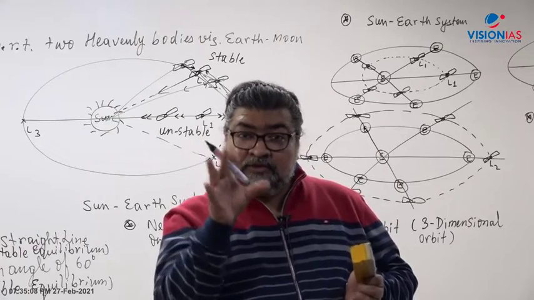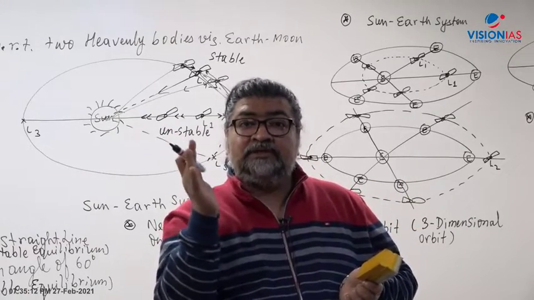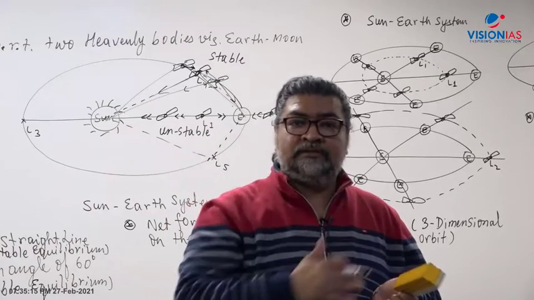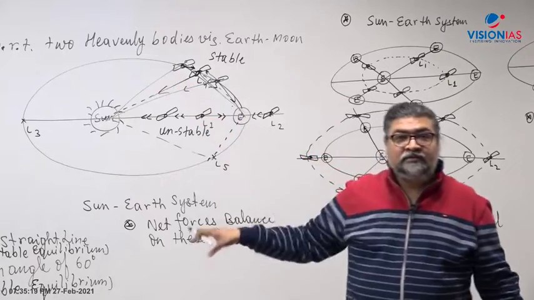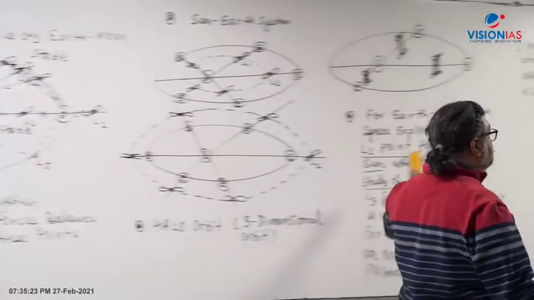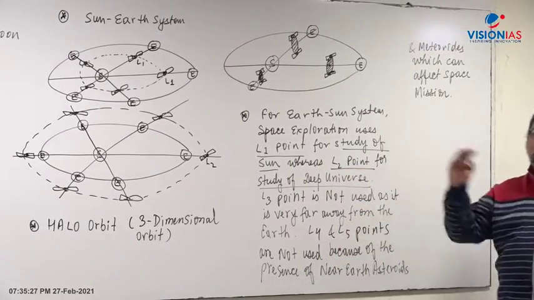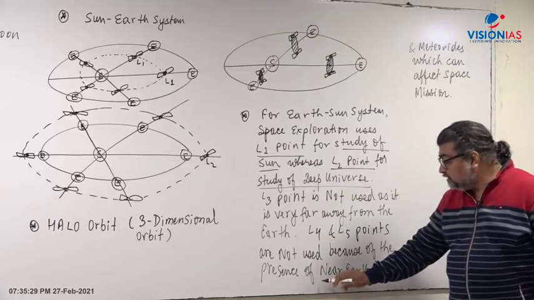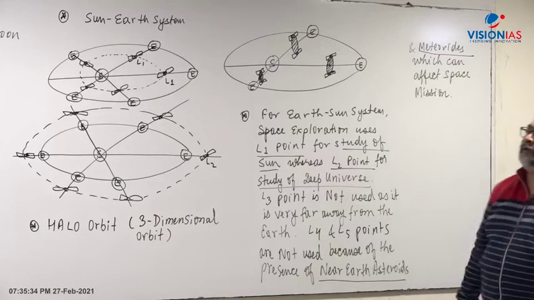But there are certain rocky asteroids which come near the Earth, called near-Earth asteroids, and they find a place at the L4 points and such points. That's why space agencies do not prefer L4 and L5, although they are stable points, because of the presence of such near-Earth asteroids and meteoroids.